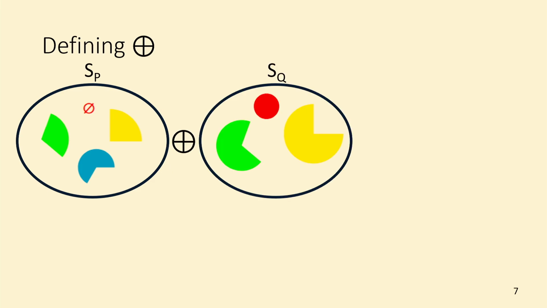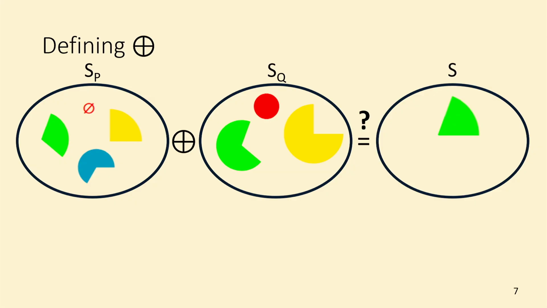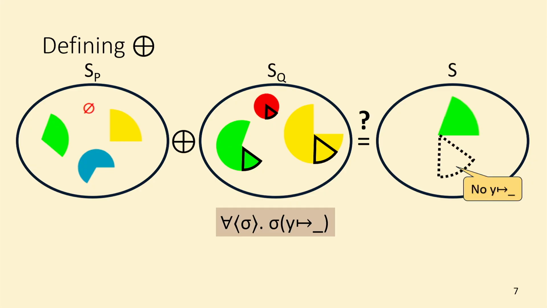What does it mean to disjointly combine it with the following set of 3 states? Does it make sense to equate this set of 1 state? Well, consider that SQ satisfies that all states have Y allocated, and let's say that this is the part showing that Y is allocated. As we can see on the right, Y is not allocated, but we said that our combination predicate should respect universal quantifiers, and it doesn't here because we don't have Y on the right.